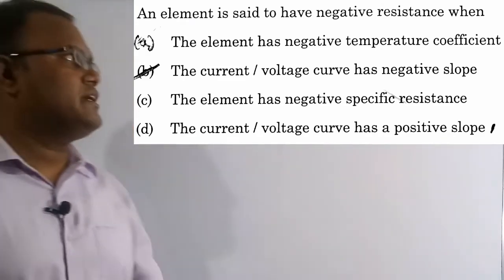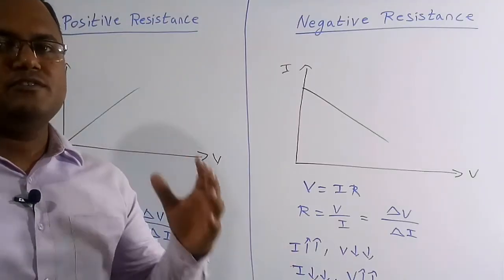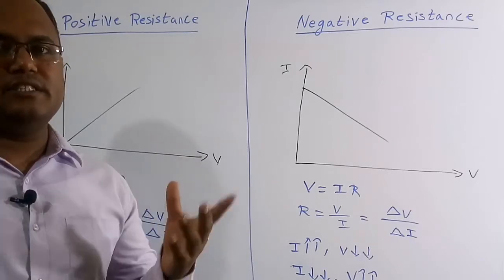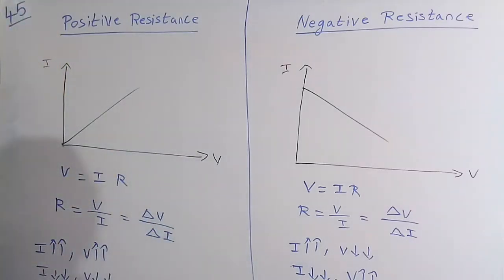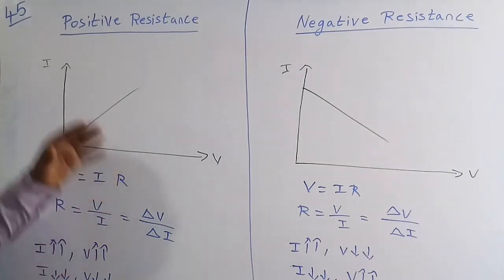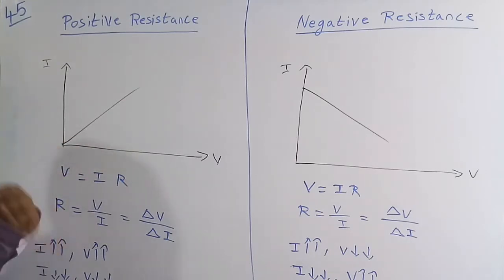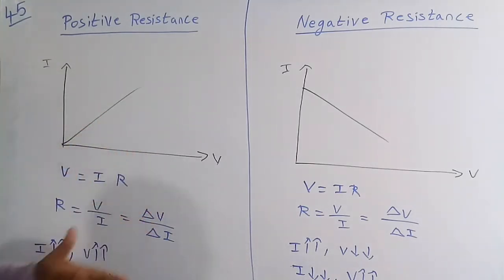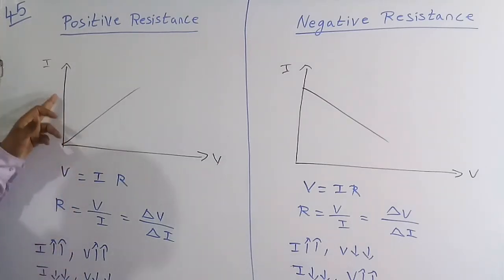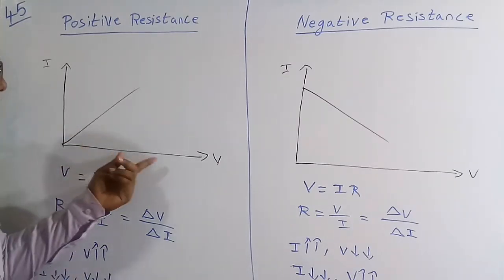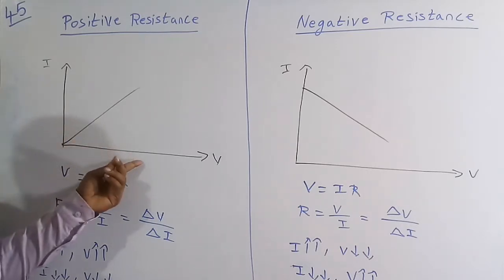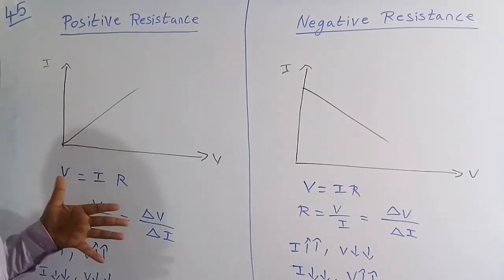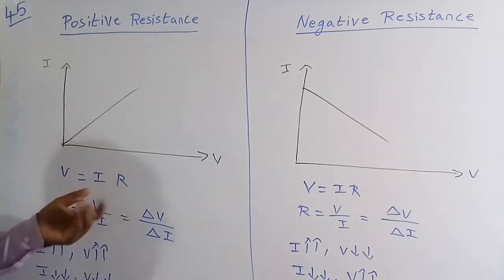Now let's understand this better. We'll discuss the difference between a positive resistance and a negative resistance. Suppose there is an element. If the graph between current and voltage has a positive slope, it means whenever the current increases, the voltage also increases, and whenever the current decreases, the voltage also decreases. So we can say the slope is positive.